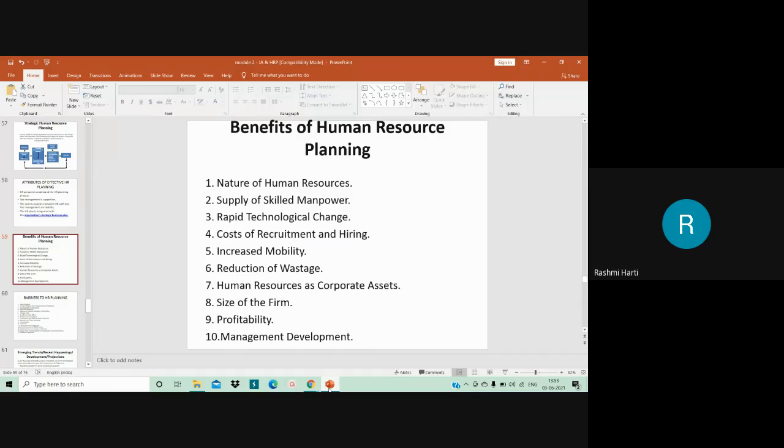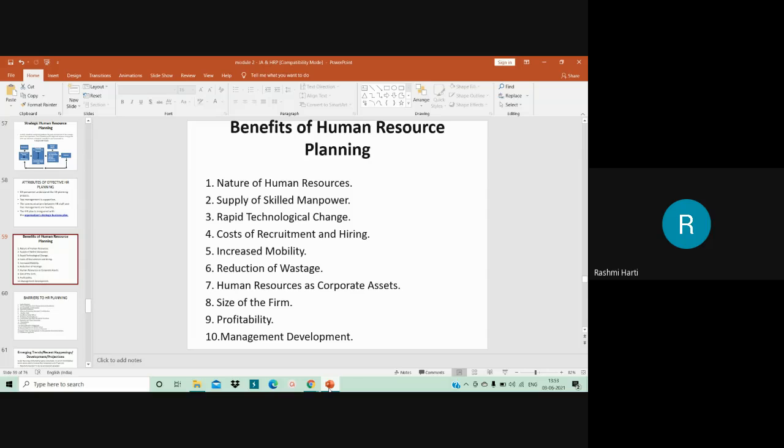And then you have reduction of wastages. Okay, so proper workforce policy or proper human resource planning reduces the wastage rate. It also reduces labor turnover or attrition rates and all those things, right? Because you have planned for the right person in the right job at the right time. Okay, so apart from that, human resource as corporate assets. Staffing planning stresses the value of human resources as corporate assets.